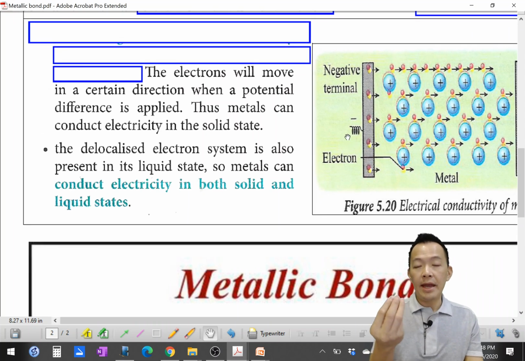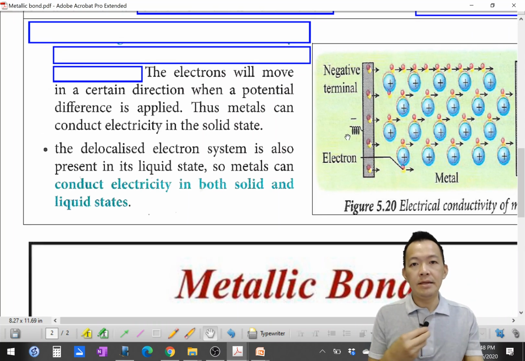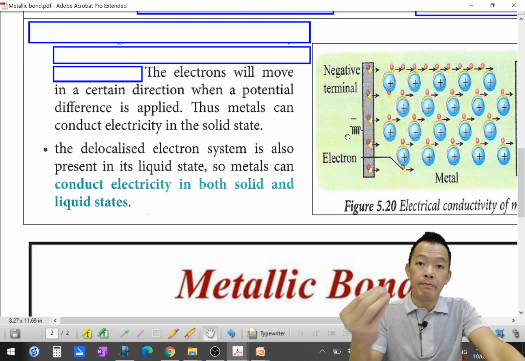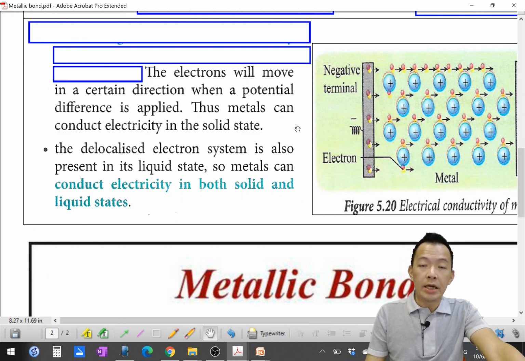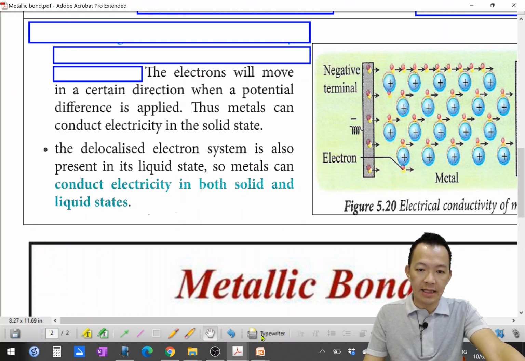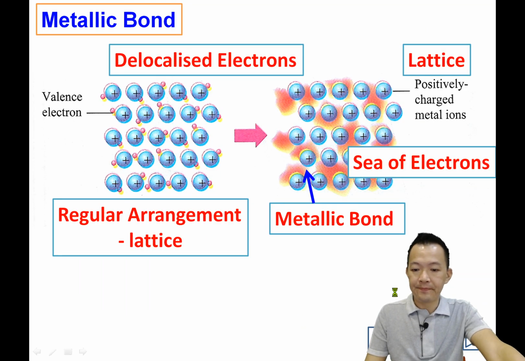Okay, so now we talk about another title. So metallic bond and the properties of the metal. Is there any relationship between the metallic bond and the properties of the metal? Or is there any relationship between the delocalized electrons and the properties of the metal? Yes. So we are somewhere around here. 我们来到这一边了。Okay.